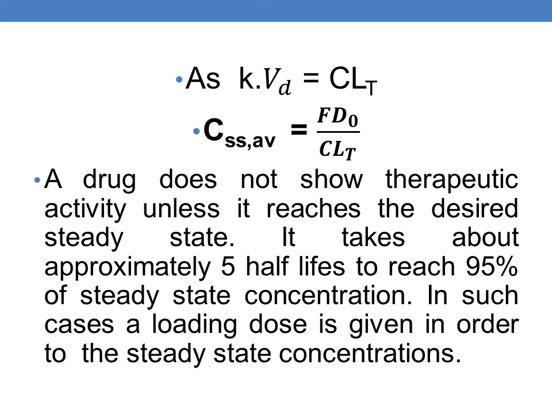And we all know that elimination rate constant into volume of distribution gives the total clearance of the body. And similarly, if we have the total clearance, the average steady state concentration can also be determined by CSS average is equals to F into D naught by total clearance. This is also an important equation which is employed for determining the average steady state concentration.